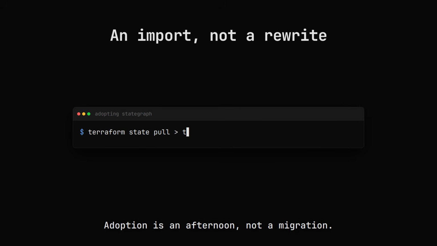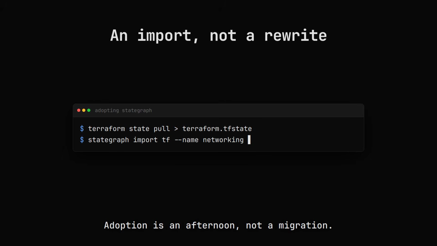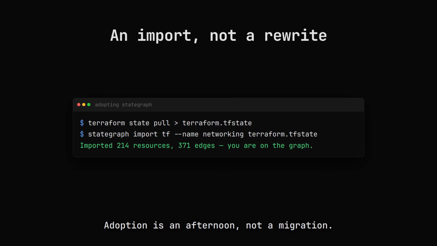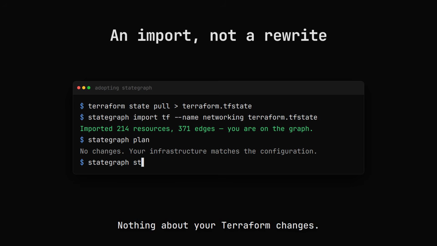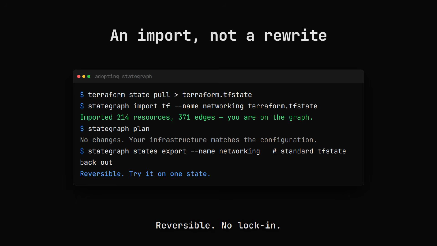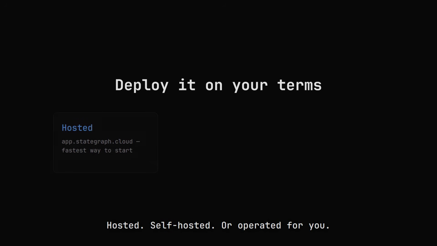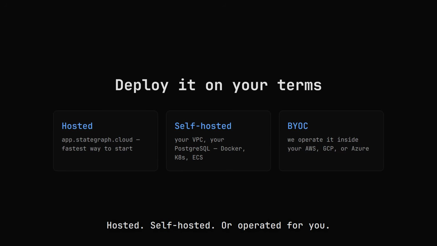Adoption is an afternoon, not a migration. Import your existing state. Nothing about your Terraform changes, and if it's not for you, export it back out. No lock-in. Run it as a service, self-hosted in your own cloud, or we'll operate it for you.